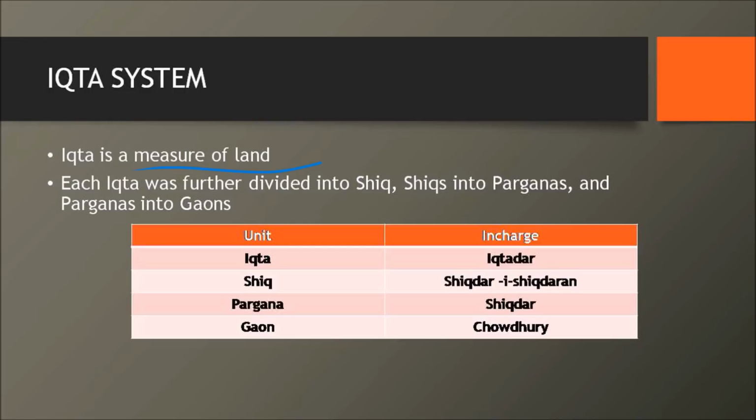For example, an Iqta was always taken care of by a person called an Iqtidar. A shik was taken care of not by a Shikdar, rather by a person called Shikdar-e Shikdaran. A pargana was taken care of by a person called a Shikdar, and a gaon was taken care of by a person whose position was Chaudhry, right? So this is the revenue administration, and probably we'll also see how the military administration happens, because each of these people were supposed to keep a certain amount of horses and army people ready, and they'd be called upon in the case of war.